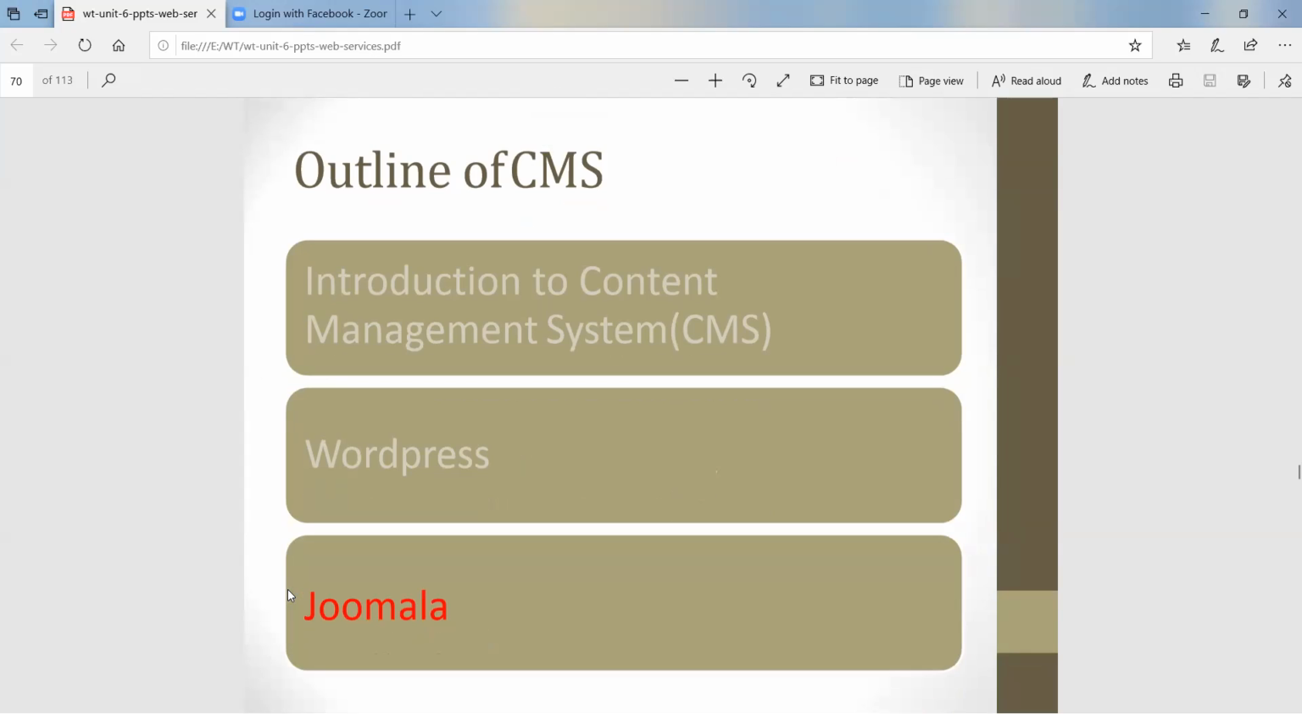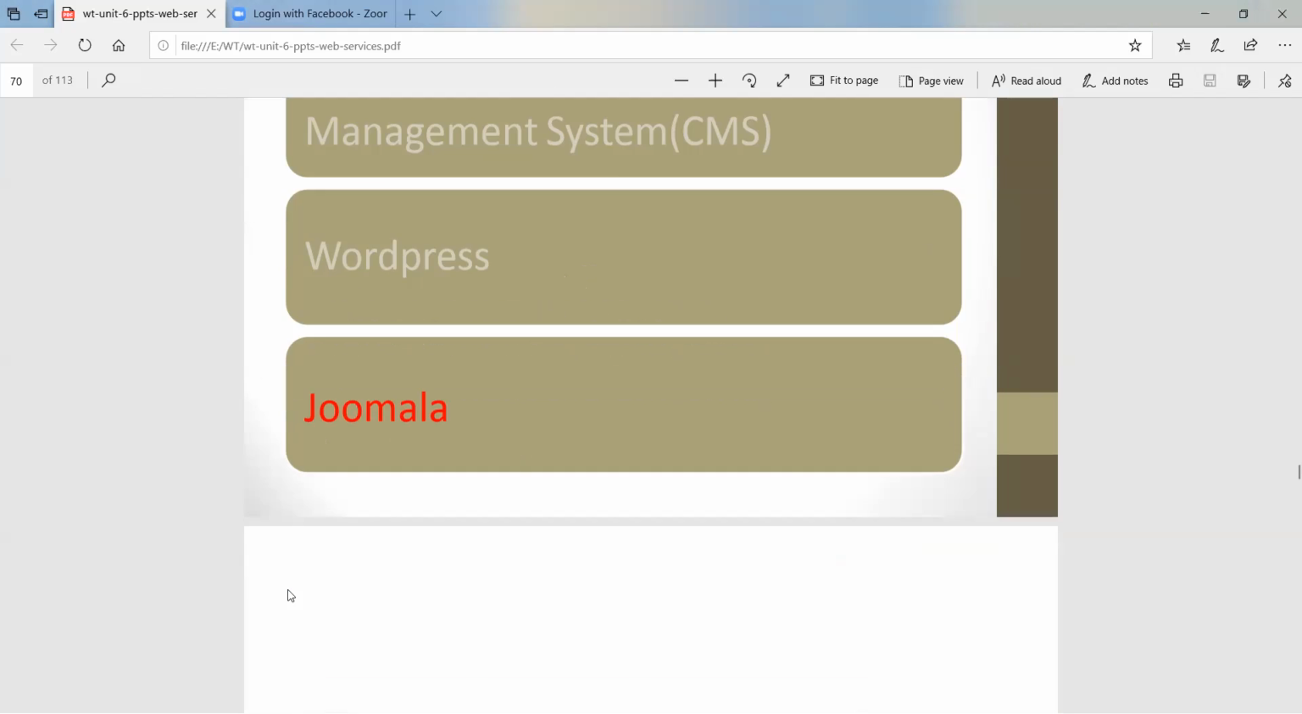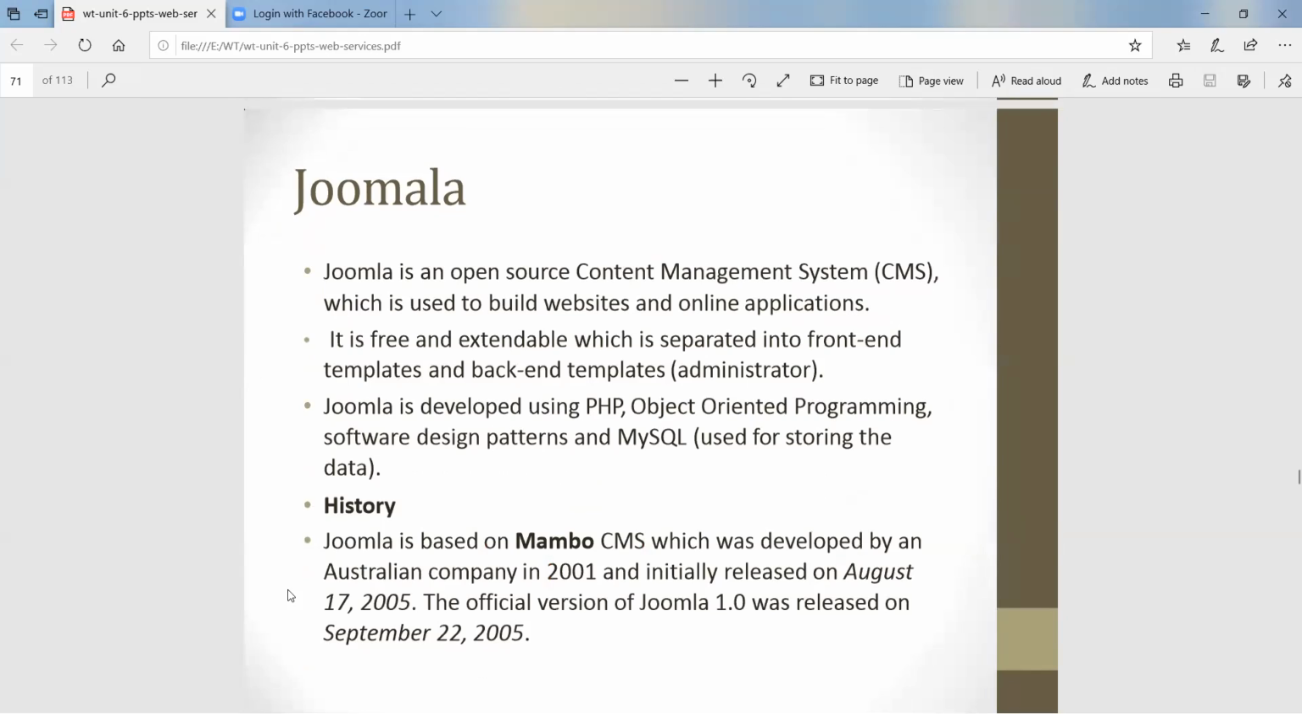Joomla is one example of a CMS, content management system, like WordPress. Joomla is an open source content management system which is used to build websites and online applications. It is free and extendable, and is separated into front-end templates and back-end templates, which means administrator. Joomla is developed using PHP, an object-oriented programming software design pattern, and MySQL is used for storing the data.